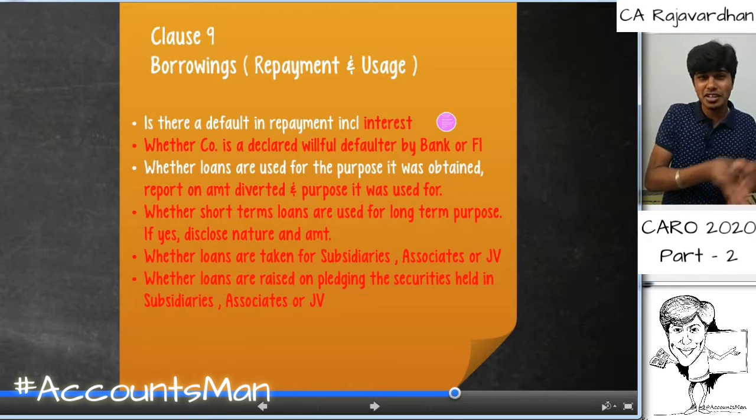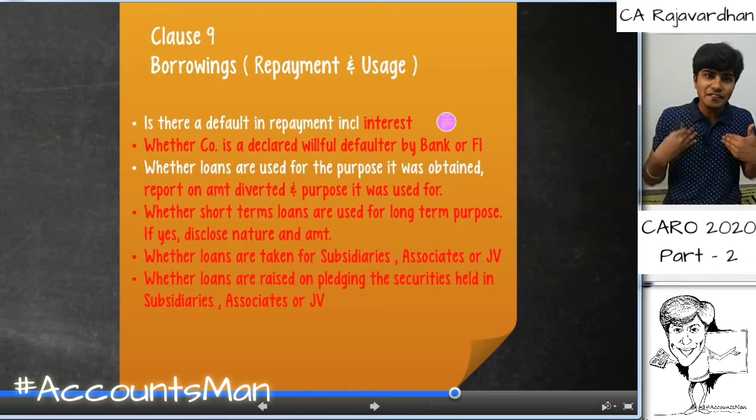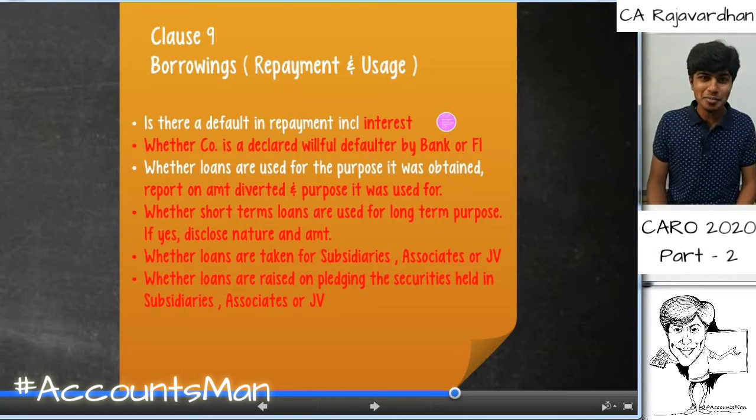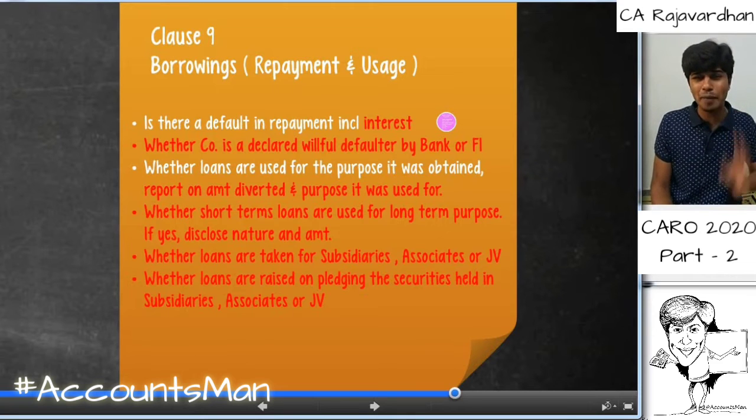We need to check whether the company has disclosed it rightly, that we have been declared a willful defaulter, meaning though you have the money, you are not paying. Vijay Mallya has assets worth 15,000 crores in the UK but is not willing to pay 9,000 crores. He is willing to pay 6,000 crores, that is, without interest. So he is a willful defaulter, meaning having the money but not being ready to pay. We need to report upon the same.